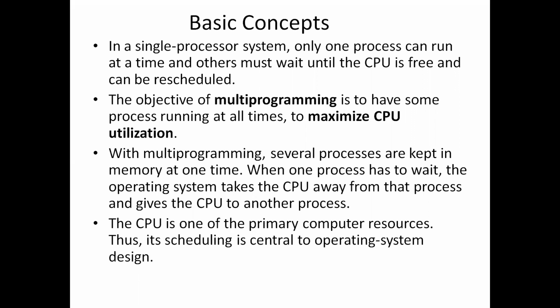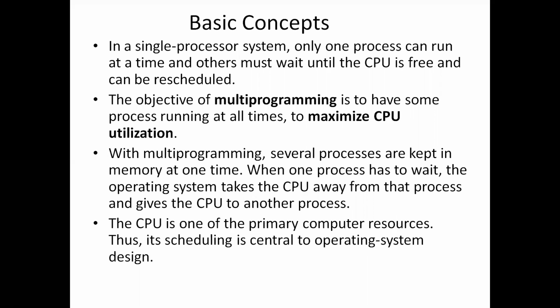In a single processor system with a single process, only one process will be kept in the memory, and only that process will be executed by the CPU. Whereas in multi-programming, several processes will be kept in the memory at one time.